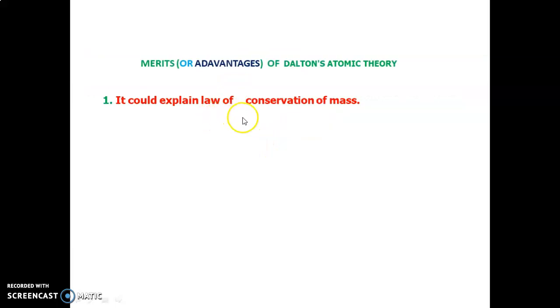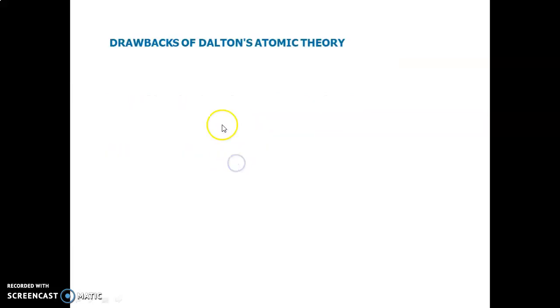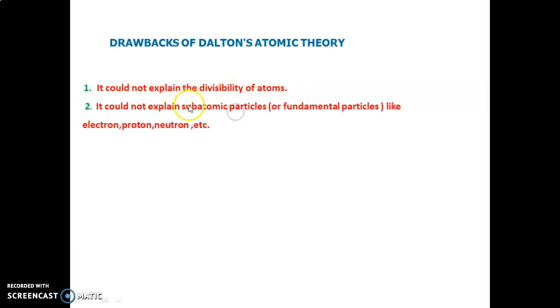Merits: it could explain the law of conservation of mass. It could explain the law of definite proportion. It could explain compound formation. The main drawbacks of Dalton atomic theory: it could not explain divisibility of atom. Today we know that the atom can be divided, but at that time it could not be explained. It could not explain subatomic particles.